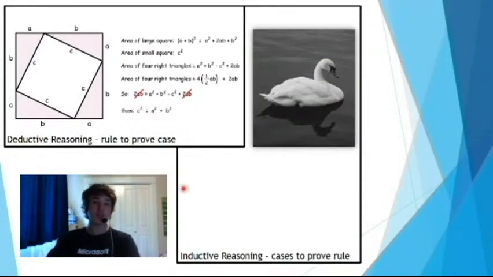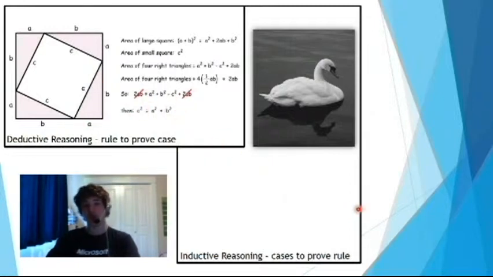The two most common kinds of reasoning are inductive reasoning and deductive reasoning. Deductive reasoning allows us to prove a rule for any case that may arise, for example, the Pythagorean theorem. By proving the theorem, we can conclude that there is no way to draw a right triangle that contradicts this theorem.